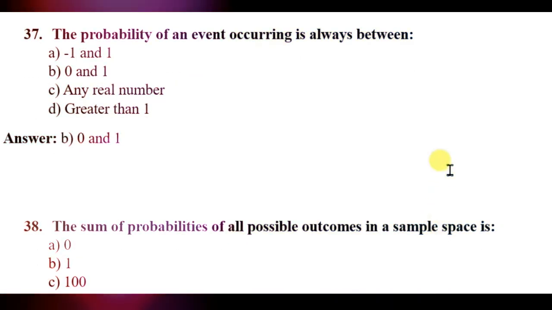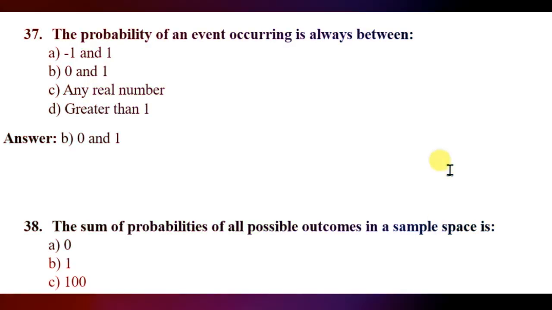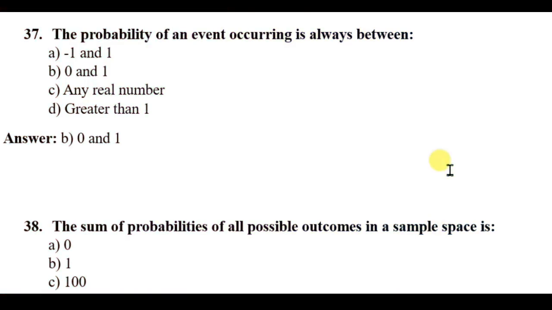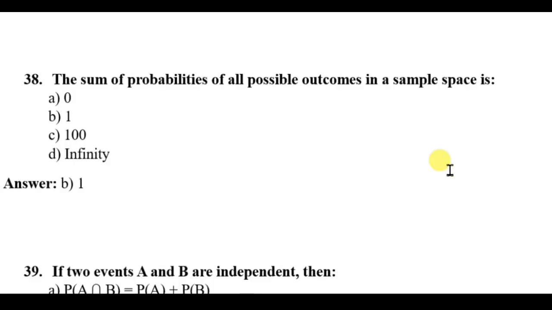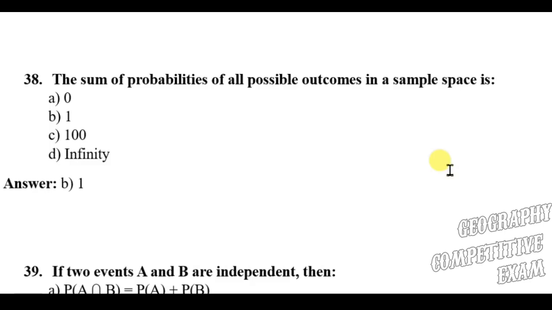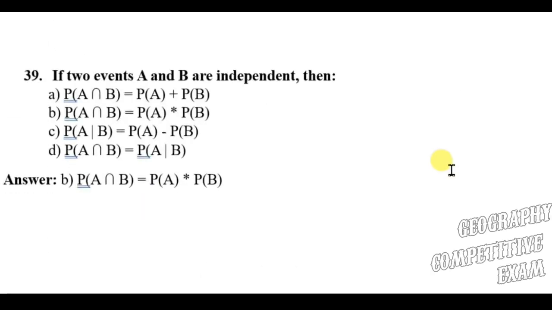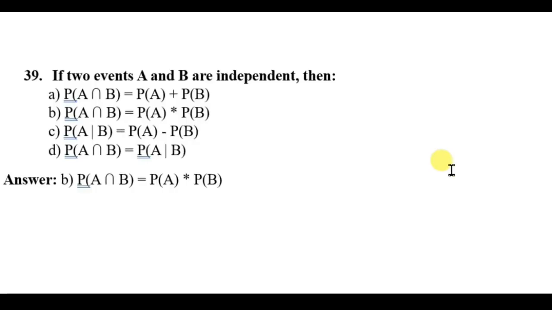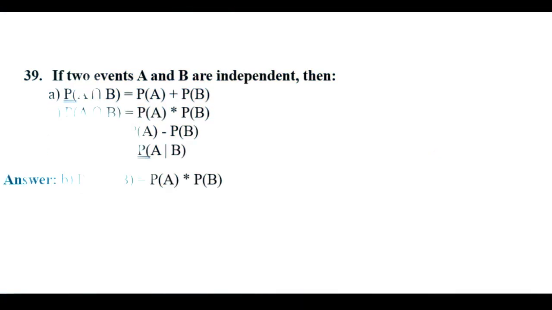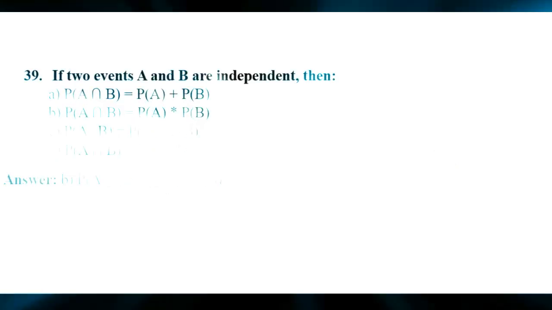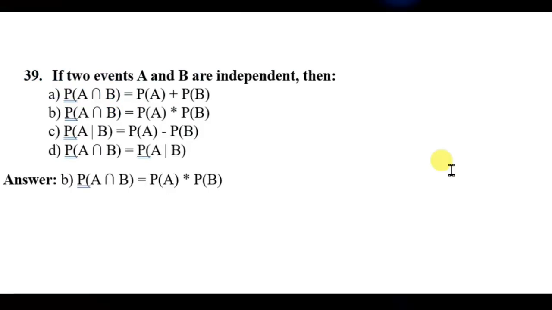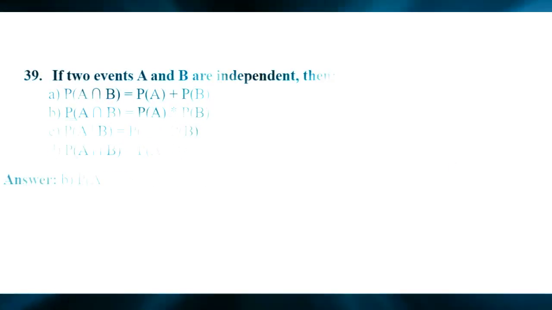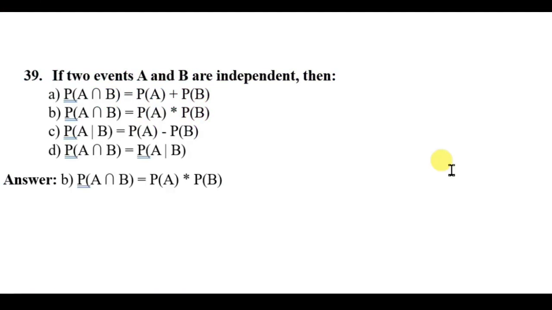Question 37. The probability of an event occurring is always between 0 and 1. Question 38. The sum of probabilities of all possible outcomes in a sample space is 0, 100, infinity. It will be 1. If two events A and B are independent, then probability of A union B equals probability of A plus probability of B, or probability of A union B equals probability of A times probability of B.